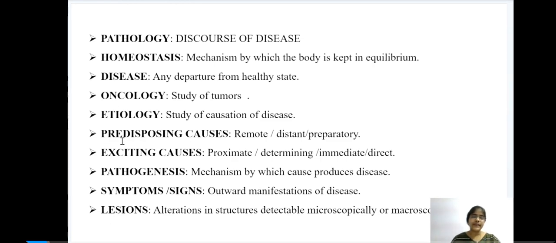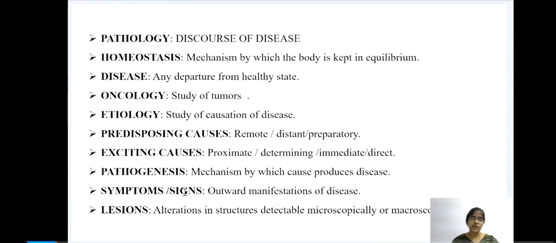Predisposing causes. Predisposing causes are the factors which make the animal more susceptible to a particular disease. These predisposing causes are also known as remote, distant or preparatory. Next is exciting causes. Exciting causes are also known as proximate, determining, immediate or direct causes. Next, pathogenesis. Pathogenesis means the mechanism by which the cause, that is the agent, produces the disease.